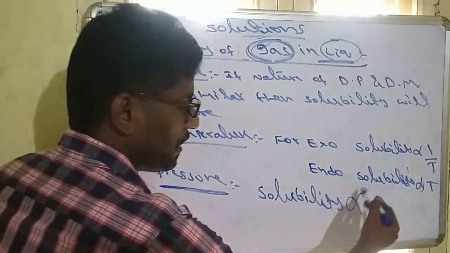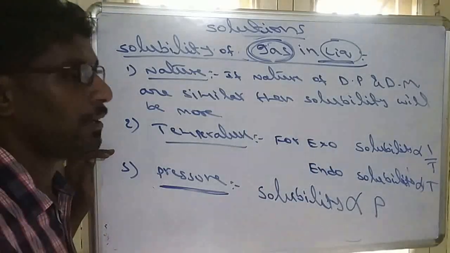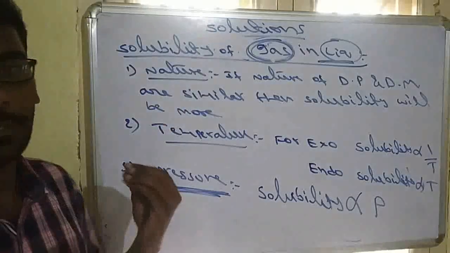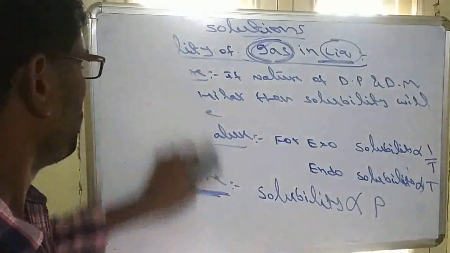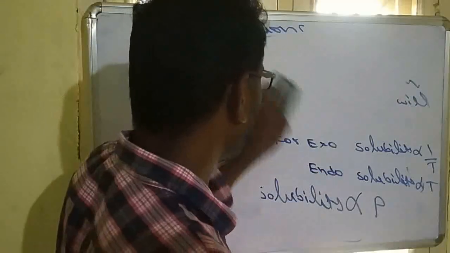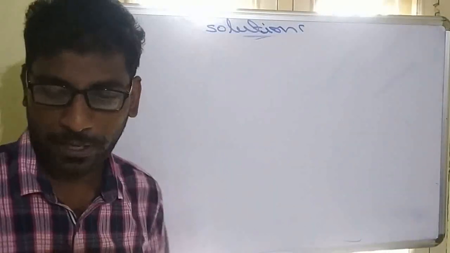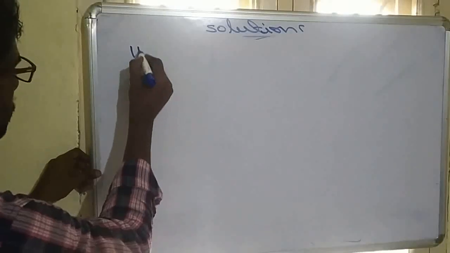The more the pressure of the gas, the more the solubility of the gas in a liquid. This pressure factor is stated by Henry, and that law is called Henry's law. Henry's law simply explains the solubility of a gas in liquid, how gases can be dissolved in liquid.